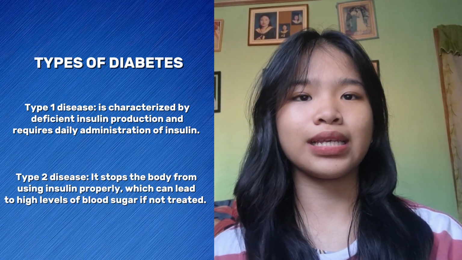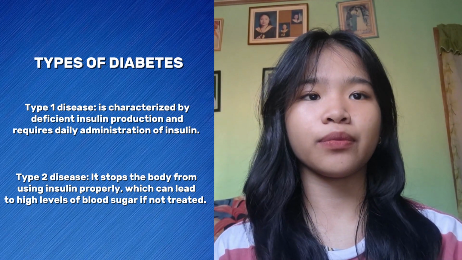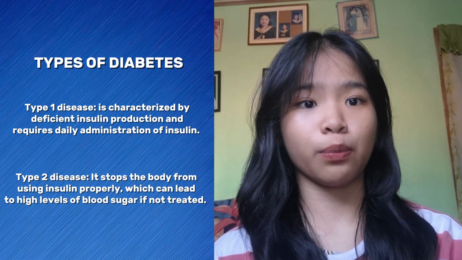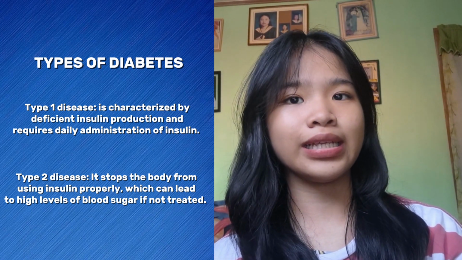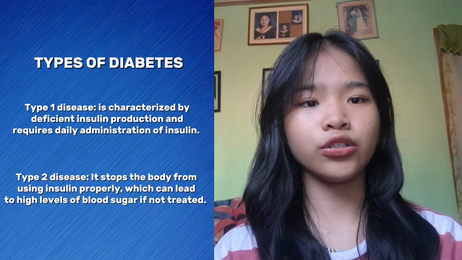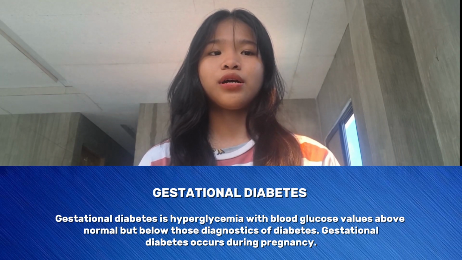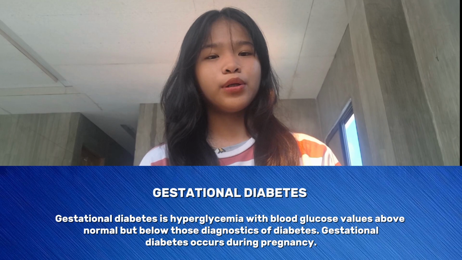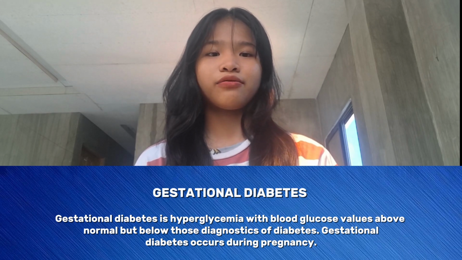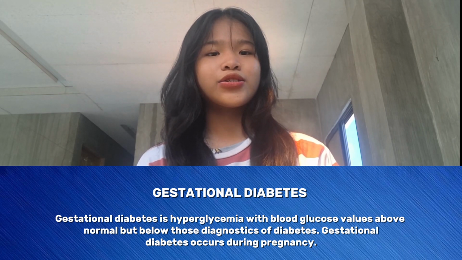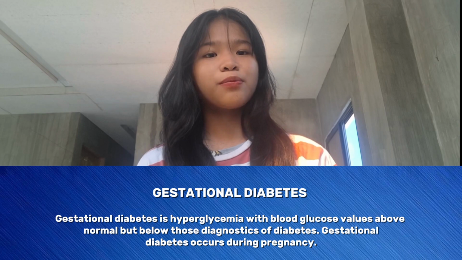Type 2 stops the body from using insulin properly, which can lead to high levels of blood sugar if not treated. Gestational diabetes is hyperglycemia, with blood glucose values above normal but below those diagnostic of diabetes. Gestational diabetes occurs during pregnancy.